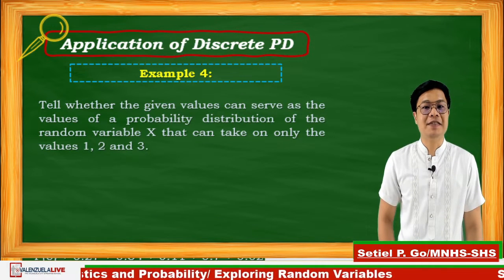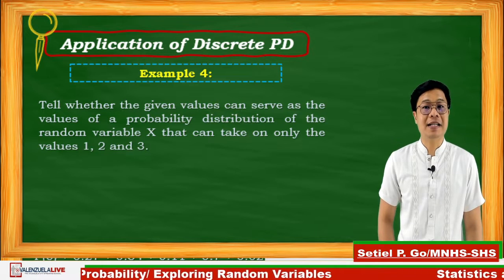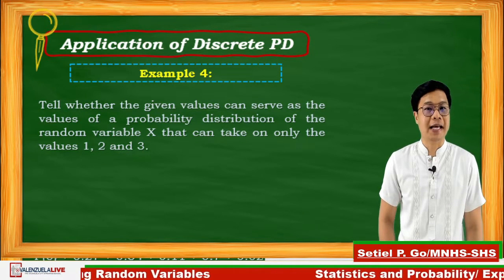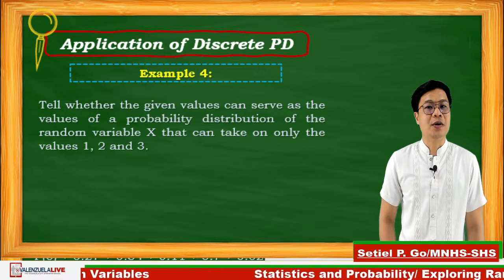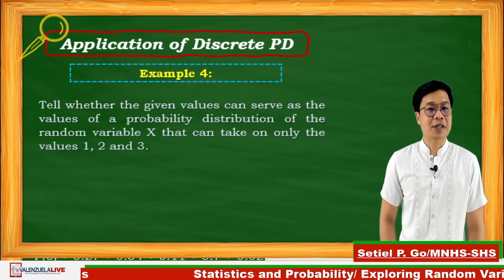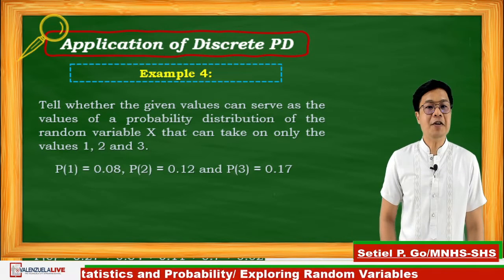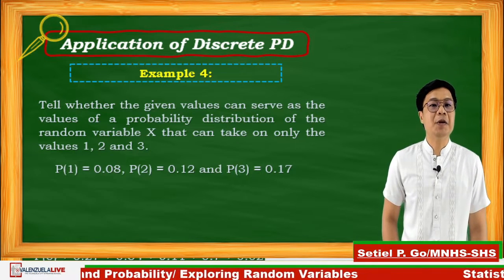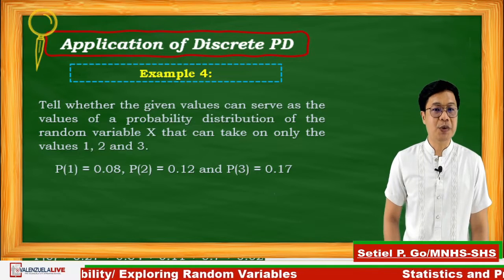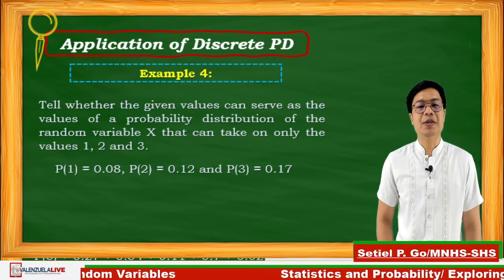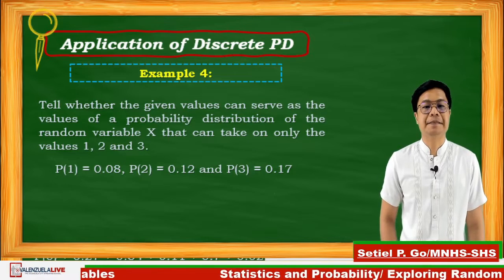Tell whether the given values can serve as the values of the probability distribution of the following random variable x that can take on only the values 1, 2, and 3. P of 1 is equal to 0.08, P of 2 is equal to 0.12, and P of 3 is equal to 0.17.